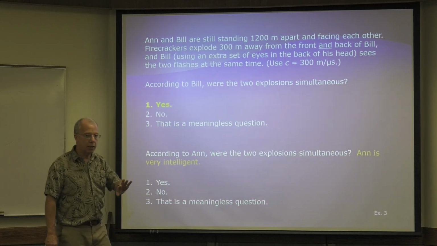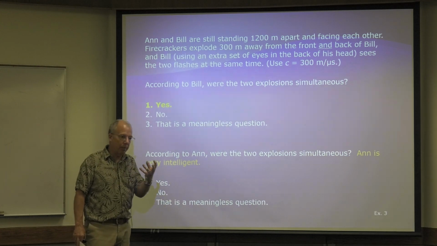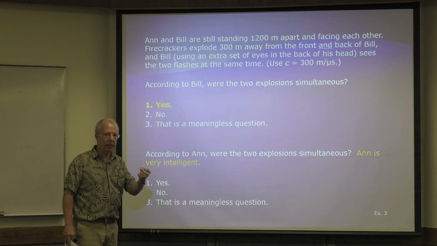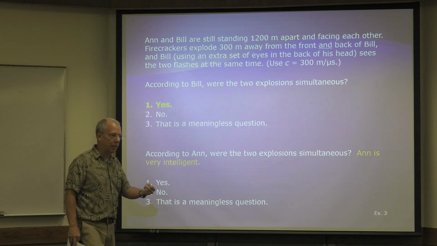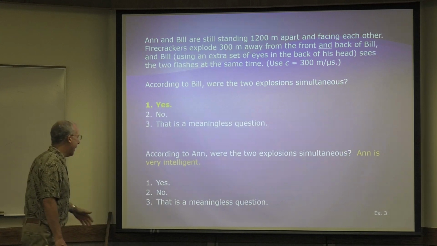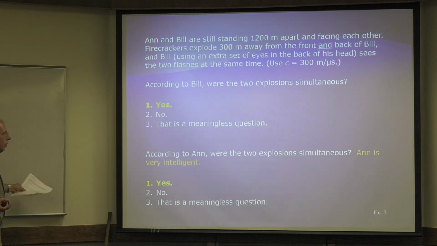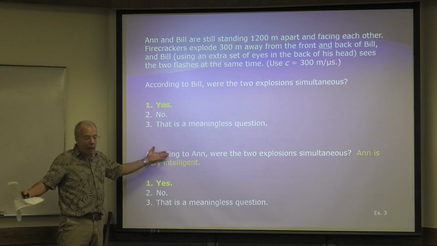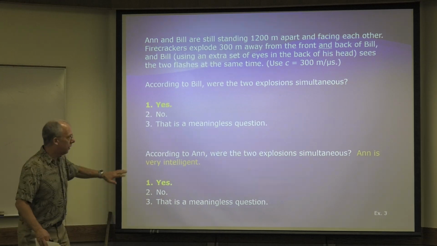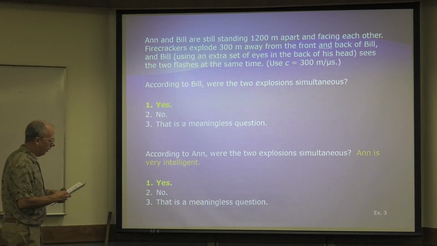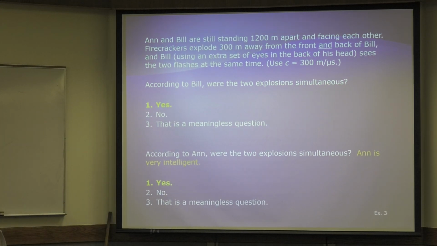Now, it's true that his perception was the same, but more fundamentally important, he deduced correctly that they were simultaneous, that they happened at the same time. So Ann, being a genius, says, well, if they're simultaneous, because they're both in the same reference frame, then they're not moving relative to one another, so they're simultaneous, as simple as that.